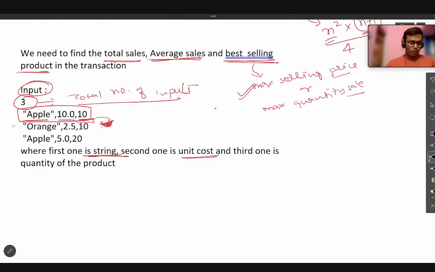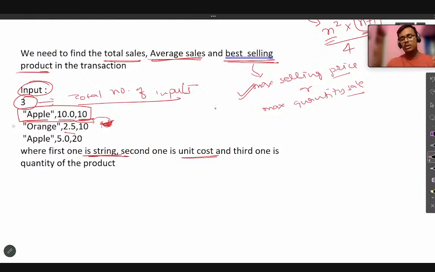Have you understood this? Now you can see in the first input, we have been given apple as a fruit. Each apple will cost 10 rupees, and there will be 10 apples of that kind. The next input is oranges. Each orange has a price of 2.5 rupees, and the total quantity of oranges is 10.